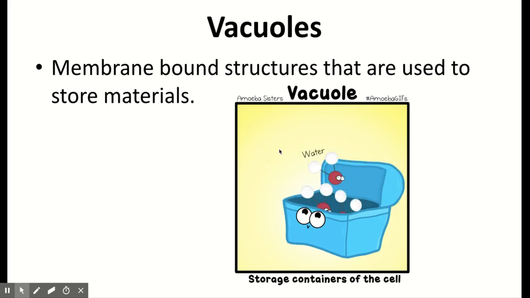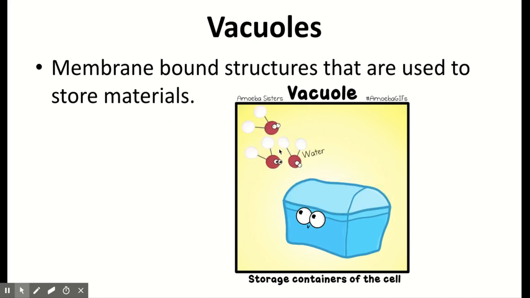When it rains, that vacuole will fill up with water, and then as the cell needs it, it will release water from the vacuole and shrink again. So it's kind of storage for a later time.